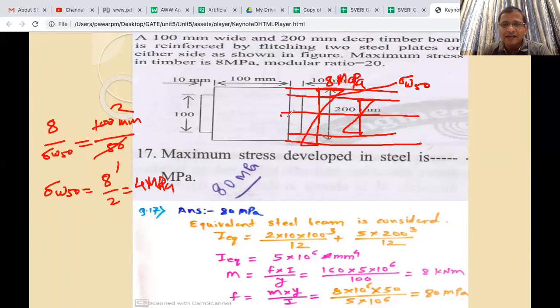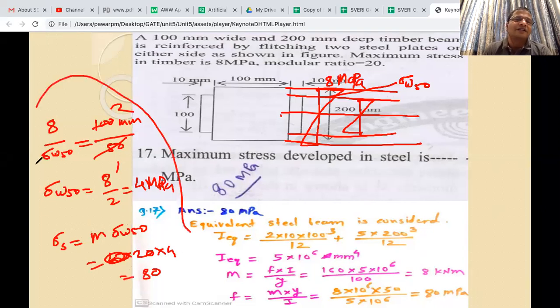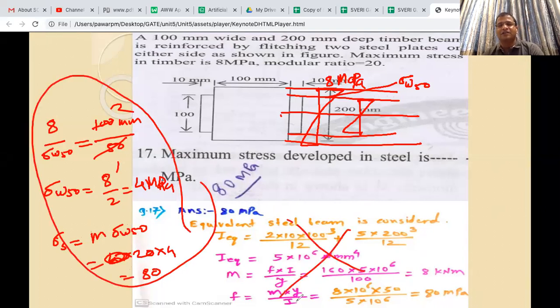Now 50 mm is the extreme fiber of steel. So sigma S is equal to m into sigma W at 50. So 4 into, sorry, m is how much? 20 into 4 is 80. So our method is the simplest one, I guess. So I'm scrapping this. This method is good.